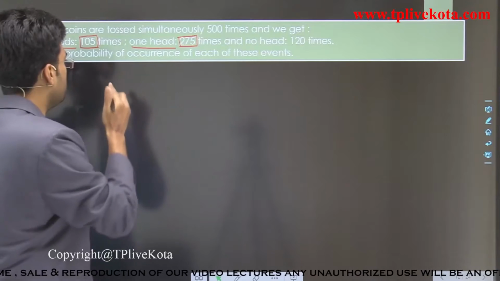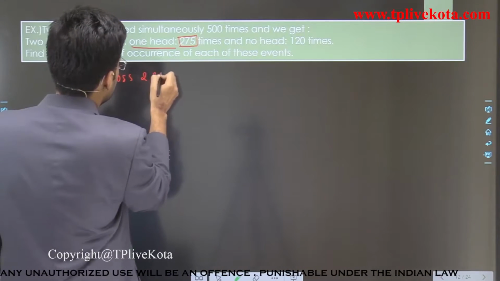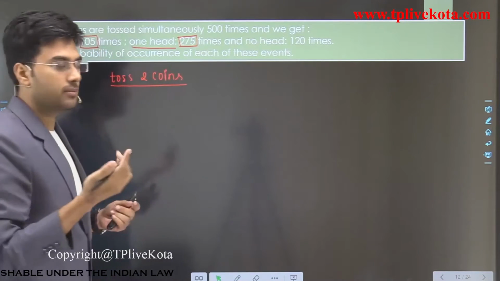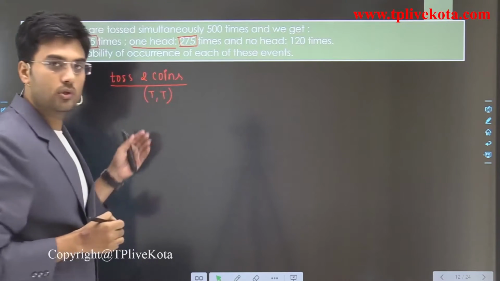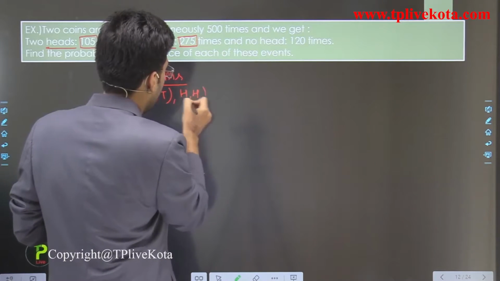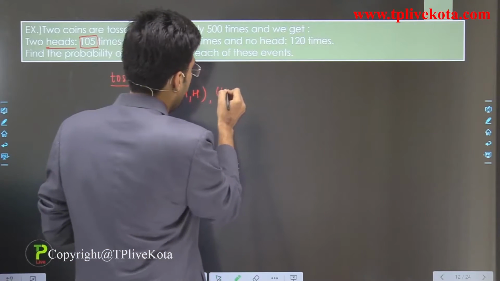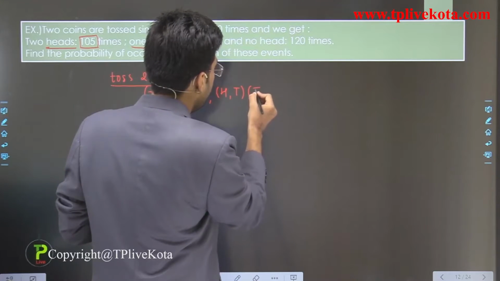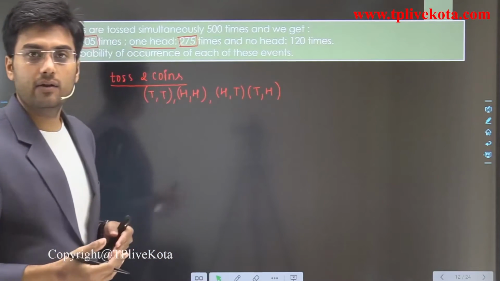Students, when we toss two coins, the possible outcomes are head on both coins, head on one coin and tail on the other, or tail on the first coin and head on the second coin.